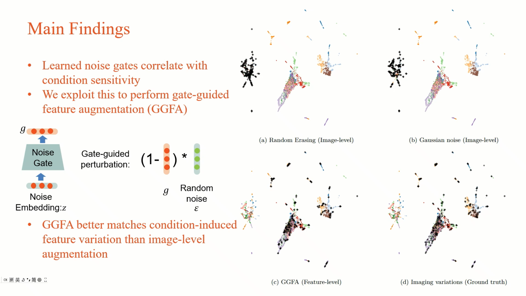Feature variations induced by our GGFA align well with the true imaging variations, compared to image-level augmentations such as random erasing or adding Gaussian noise to the input images.